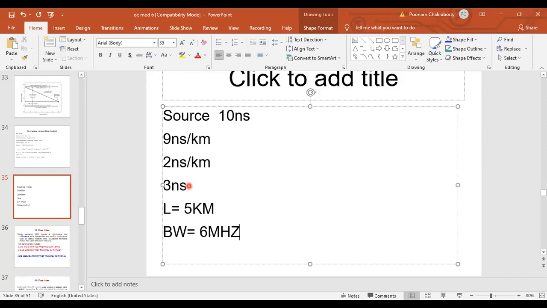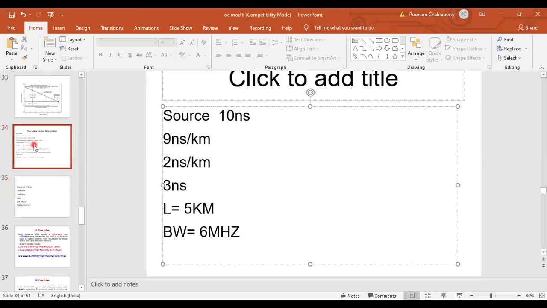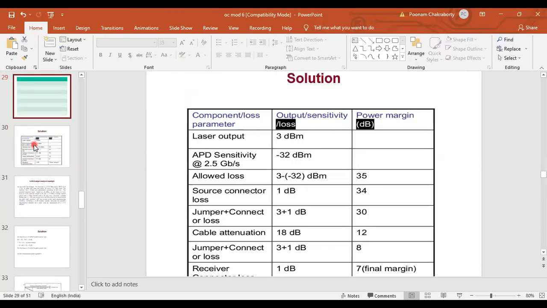So to decide that, you need to calculate the system rise time. Okay. And after calculating the system rise time, remember I had given you this data.